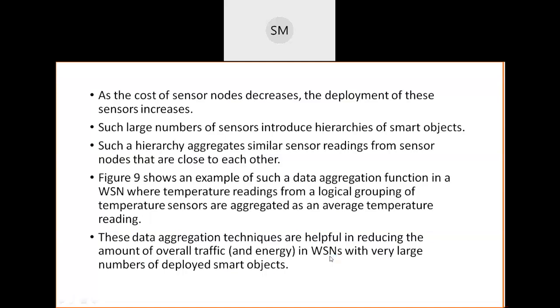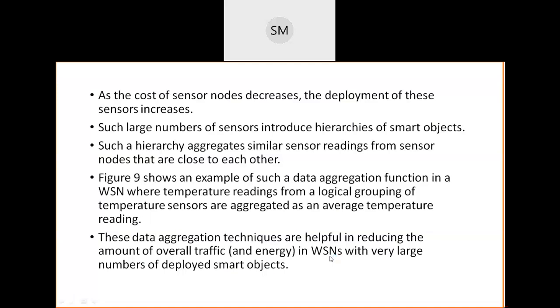That boss sensor, or head sensor, takes the readings from all sensors and takes the average of it. Then it sends that only one data to the top layer or top level of our hierarchy or the entire network. Instead of sending all the readings from all the sensors to the top layer, only one data is going there.